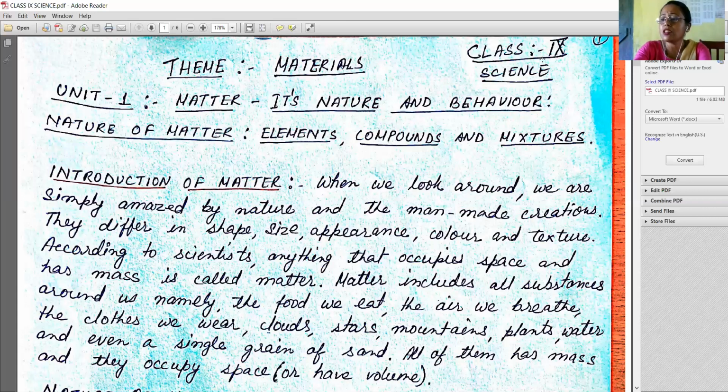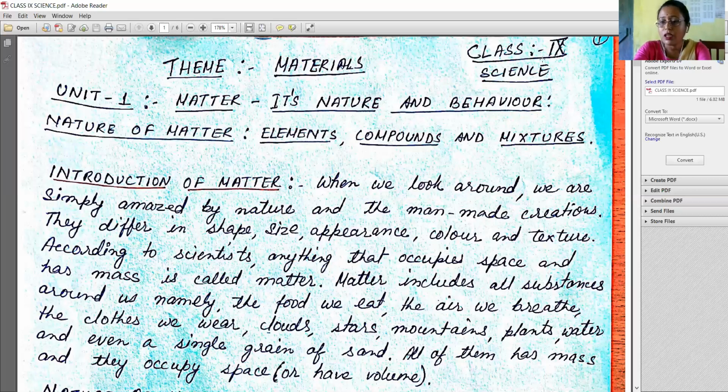The particles which constitute matter are so small that they cannot be seen even with the help of a very powerful microscope. For example, a small drop of water which weighs about 0.05 gram contains about 10 to the power 21 particles of water in it.